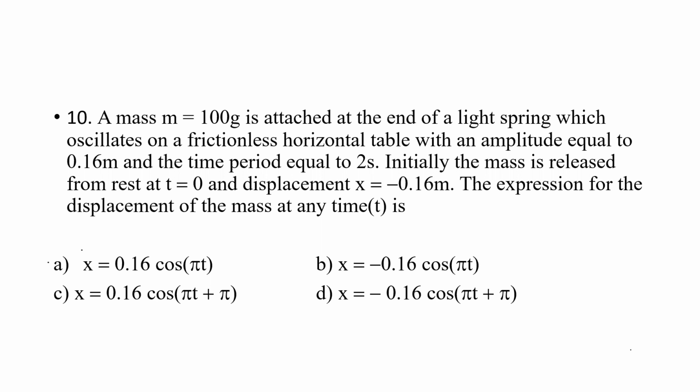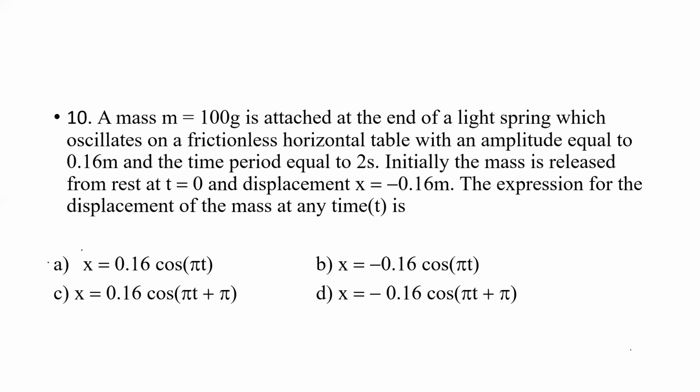Amplitude is given as 0.16 meter, mass is given as 100 gram, the time period is equal to 2 seconds. Initially, the mass is released from rest at t equals 0 and displacement x equals minus 0.16 meter.